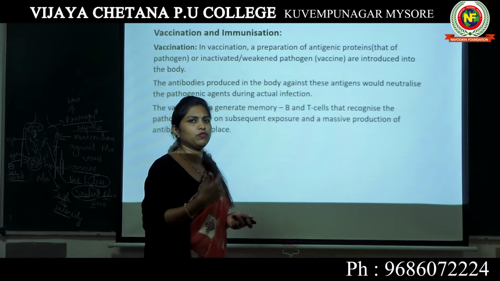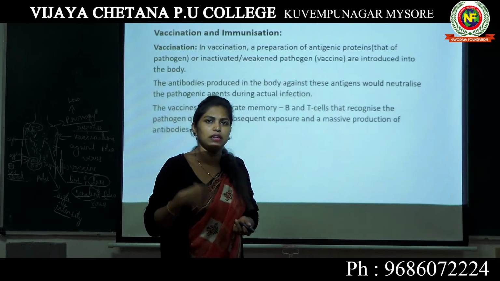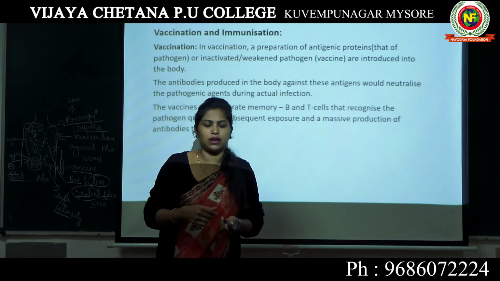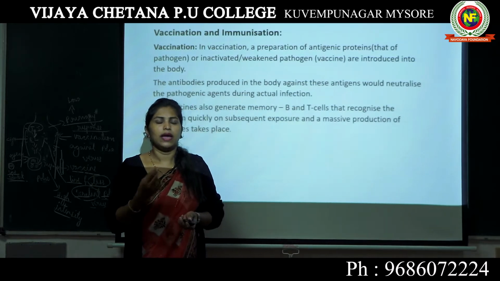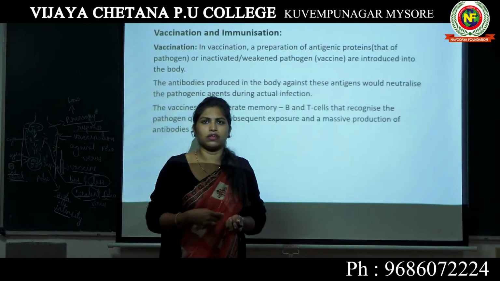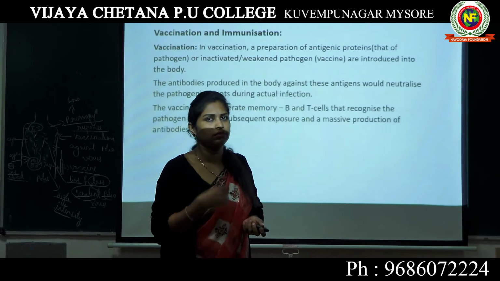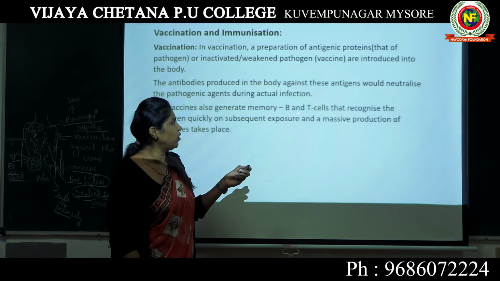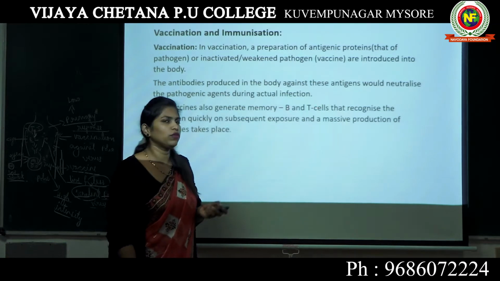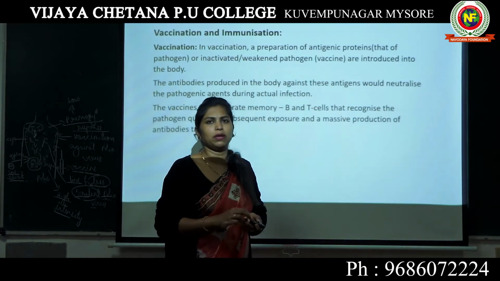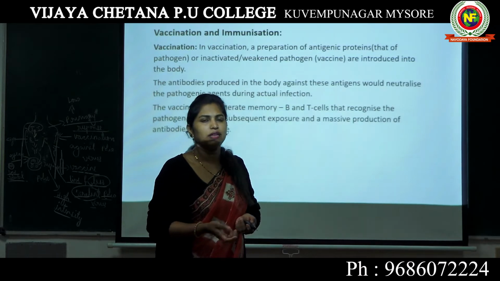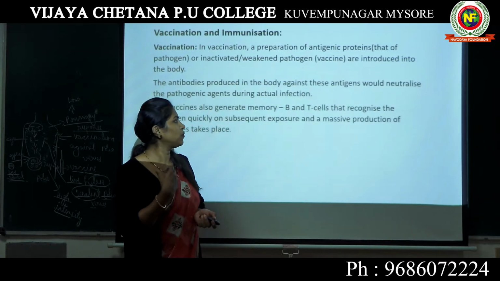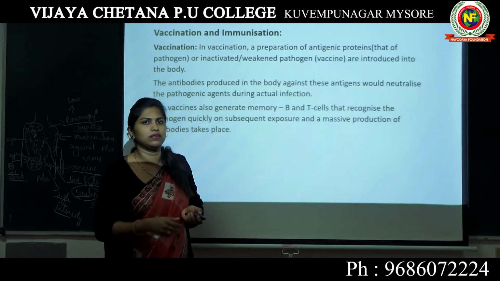There are different classifications for B lymphocytes and T lymphocytes. T lymphocytes have classifications like helper T cells, cytotoxic T cells, regulatory T cells and memory T cells. Memory T cells are a type of T cells. And B lymphocytes also have different types, like plasma cells, and we have memory B cells.